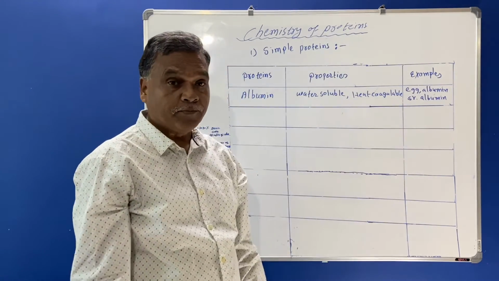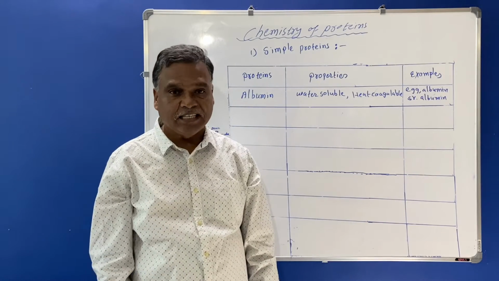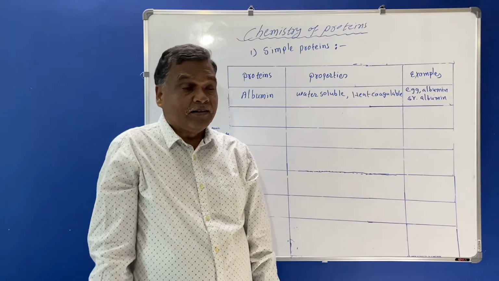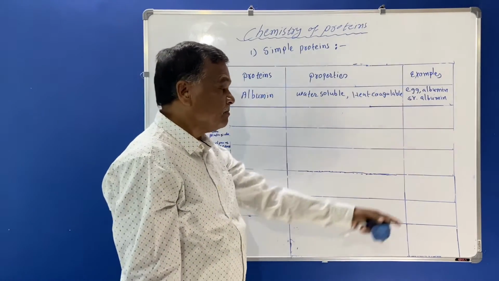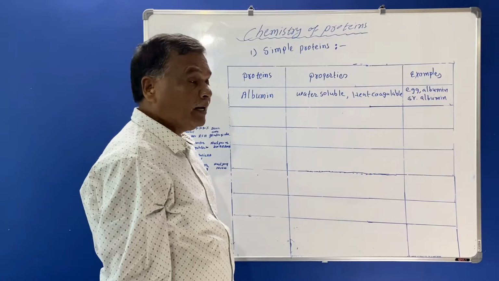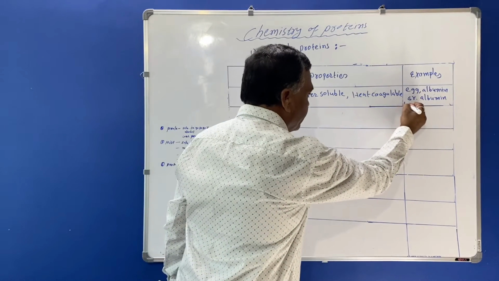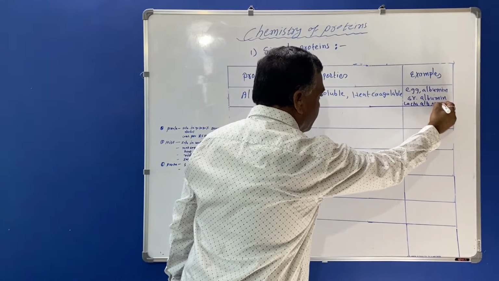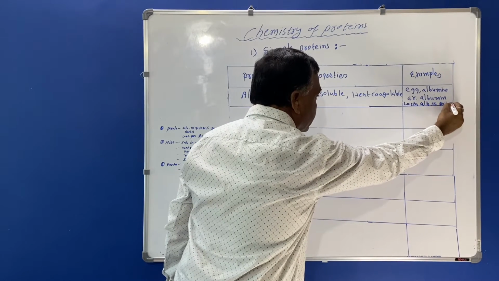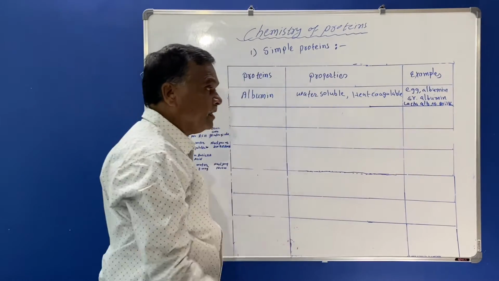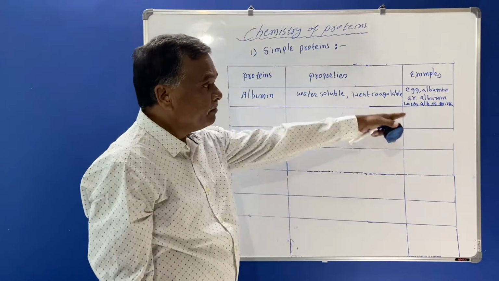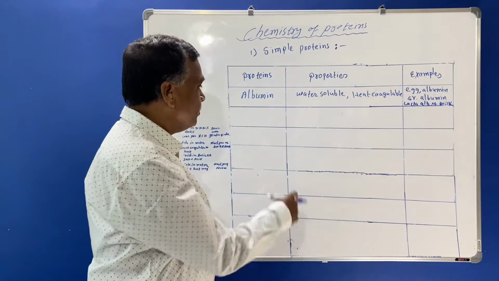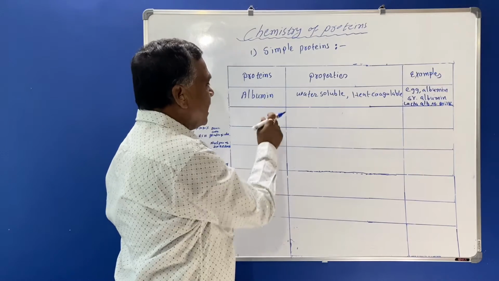Then serum albumin, the albumin which is present in the serum of the body, that is estimated. The third example is lactalbumin of milk. Here the lactalbumin which will be present in the milk is said to be lactalbumin. Now this becomes the albumin.